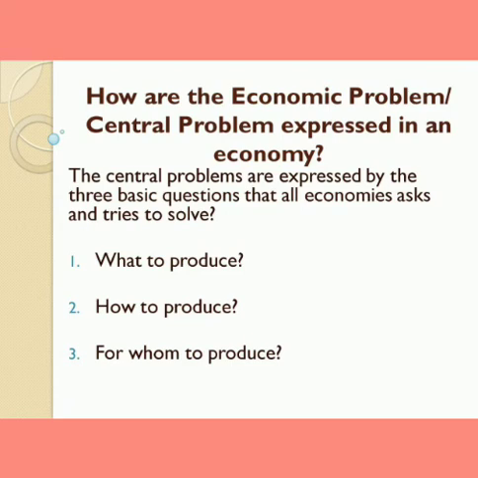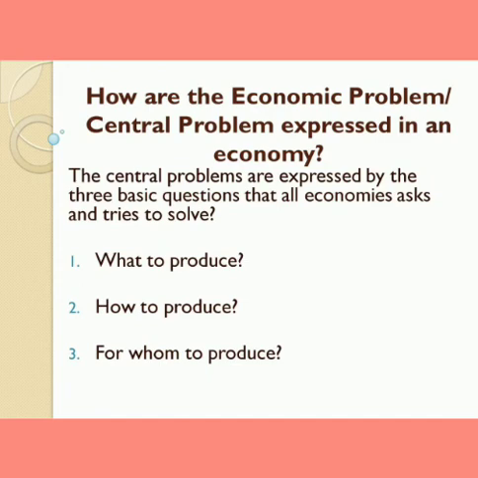The second question that comes in is how to produce. So if you've decided, oh yes, medicines are more important than food, then you might want to know, how shall I produce my medicine? Will I produce it in the factories, or will I involve a lot of people and allow people to work in their homes and start producing the medicines that we require?